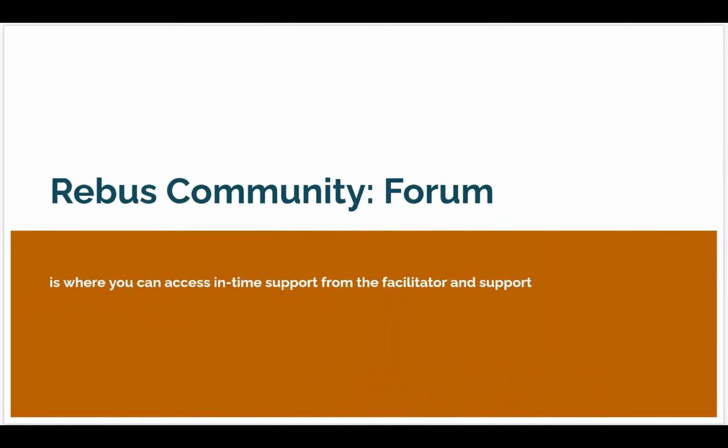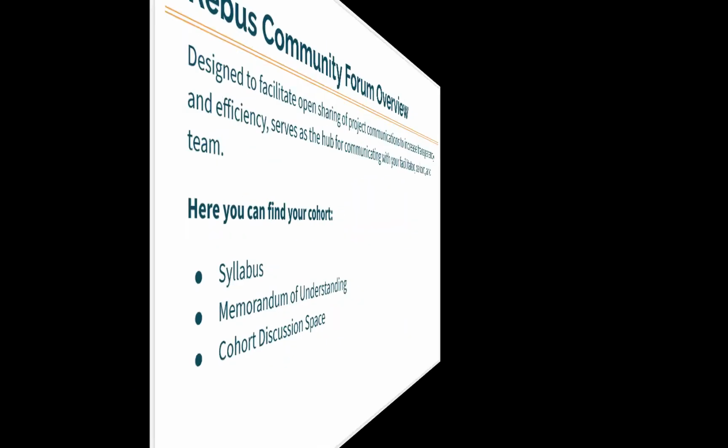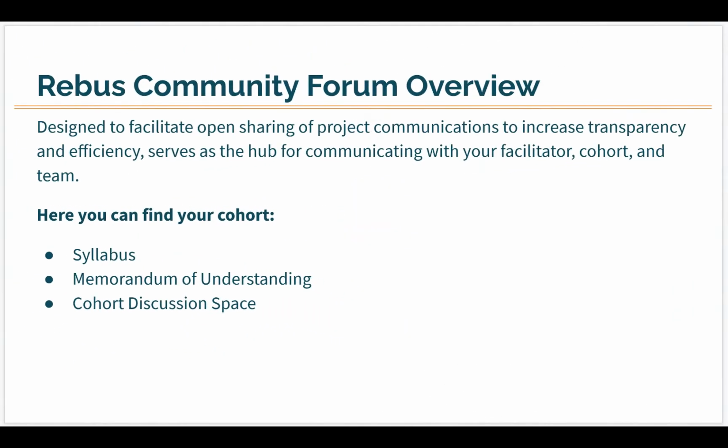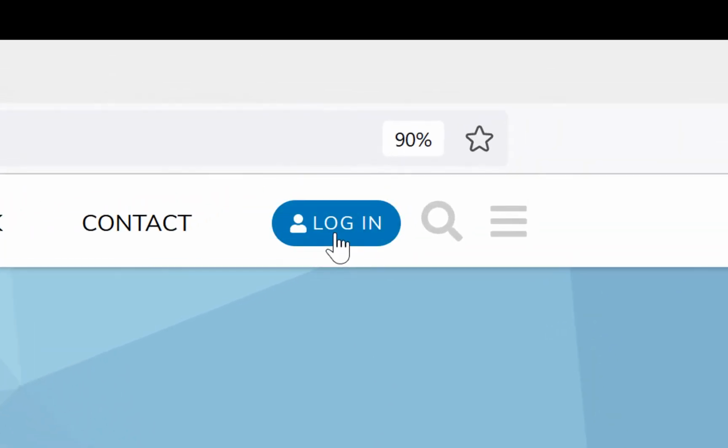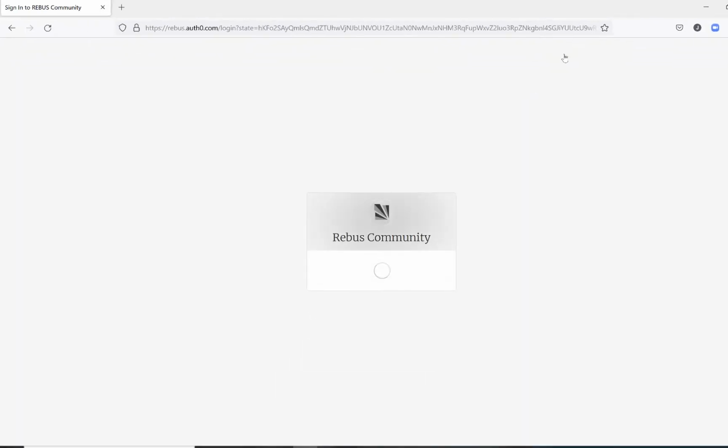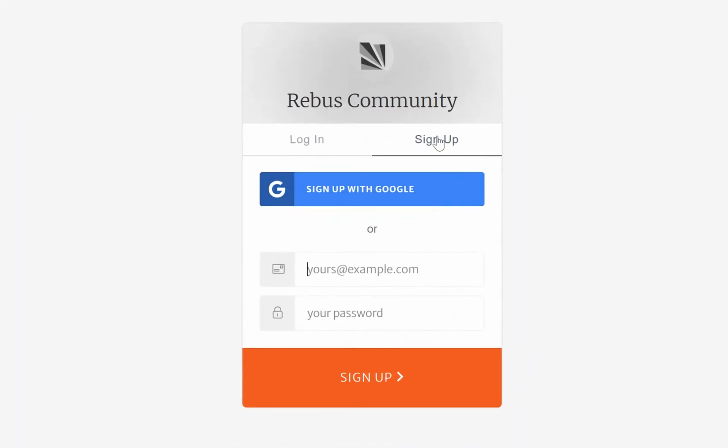As you embark on your OER journey, we hope you'll be actively engaging in fruitful conversations. So, how do you get started? Navigate to the login button on the top right of the forum page. Hit the login button, then the sign up tab. Choose an email address, set a password, and then move on to step 2.